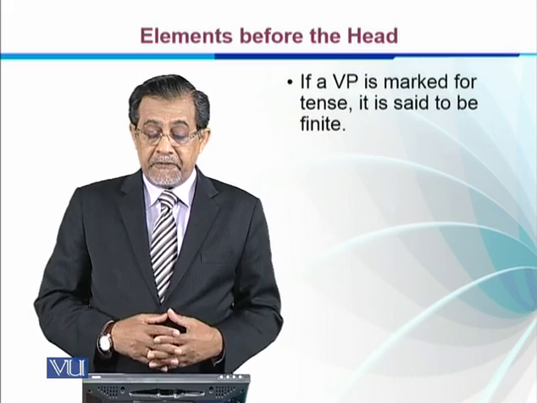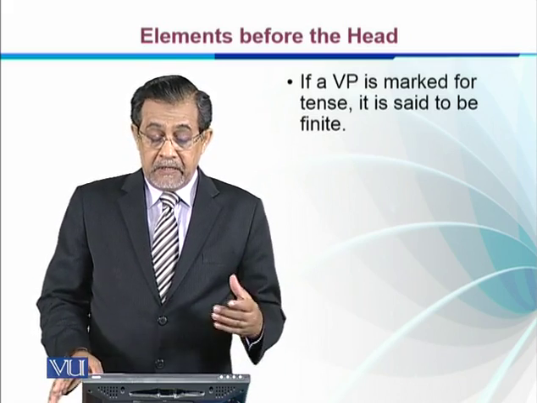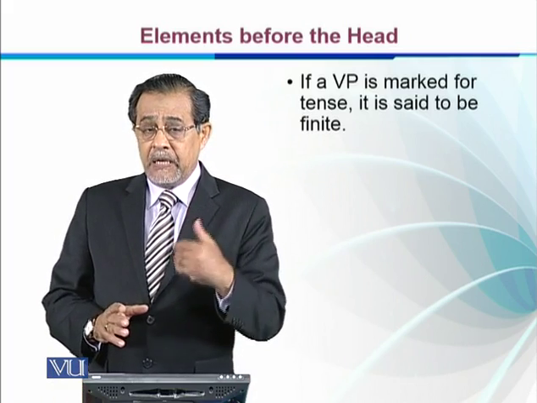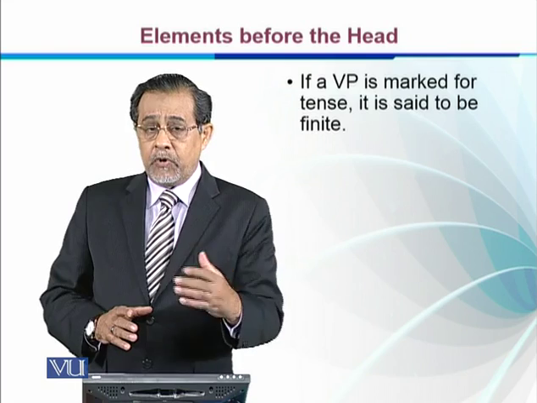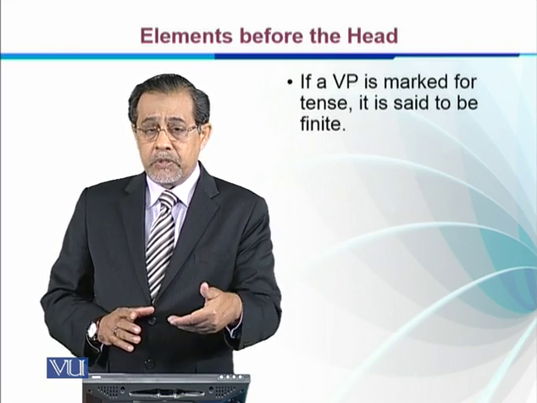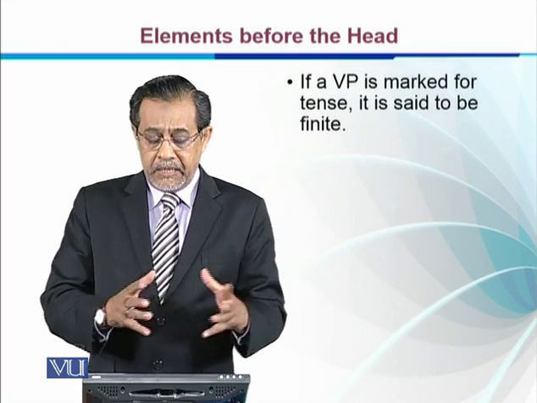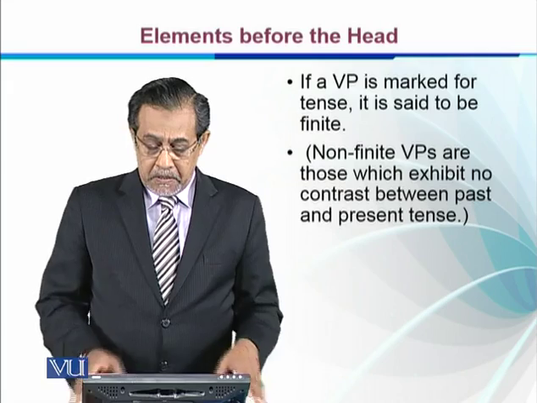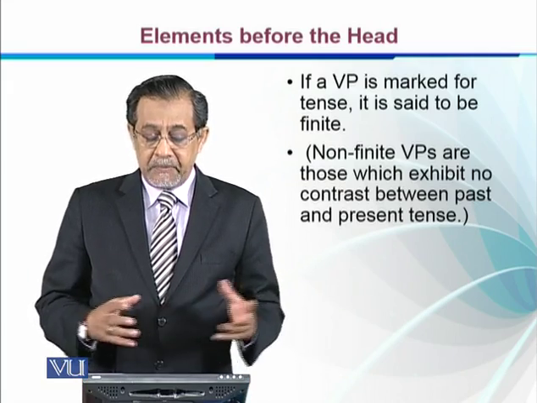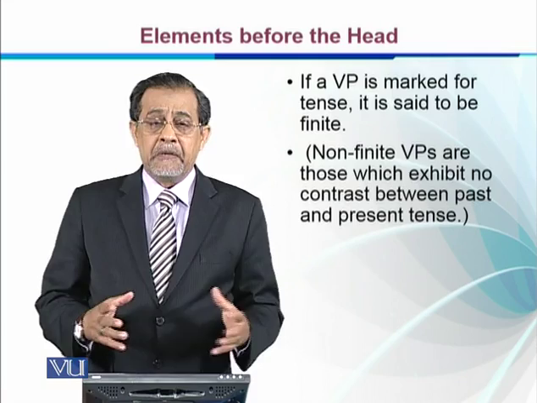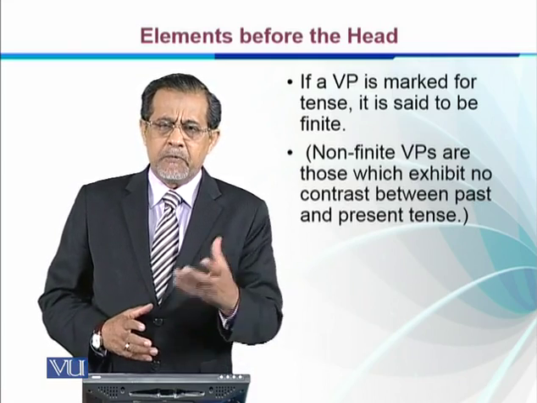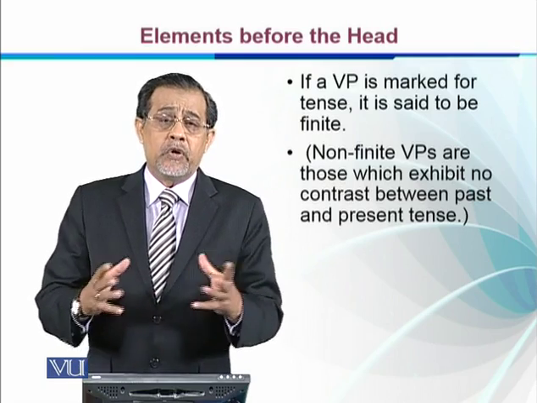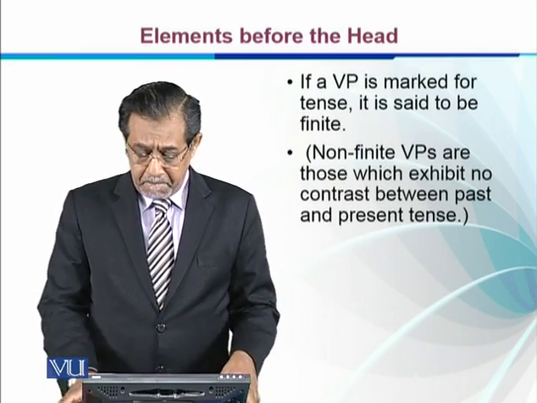If a VP is marked for tense, it is said to be finite. We know that the VP is finite if it refers to a specific time, whether it's read or reads, or was unfolding or is unfolding. These are finite verbs because they refer to a specific time. Non-finite verbs are those which exhibit no contrast between past and present. For example, we use the infinitive, to work, to read, reading, read, etc. Alone, they do not refer to any particular time.